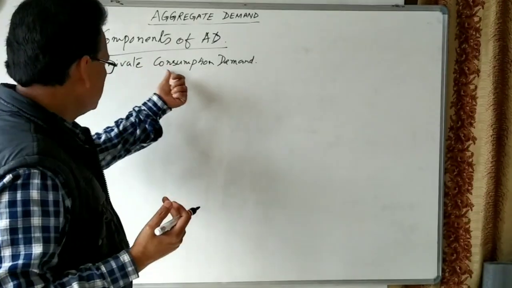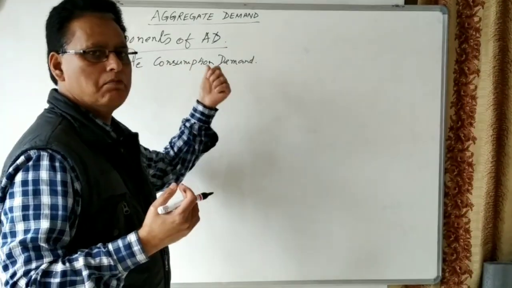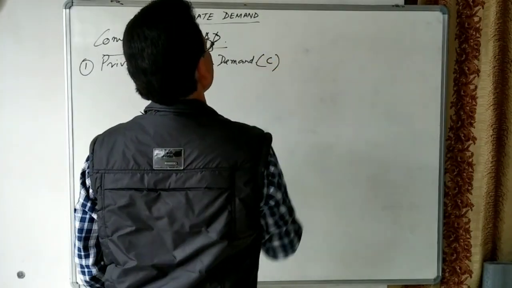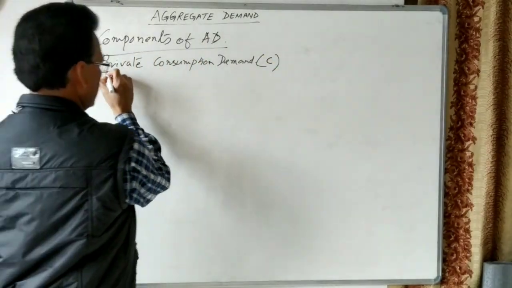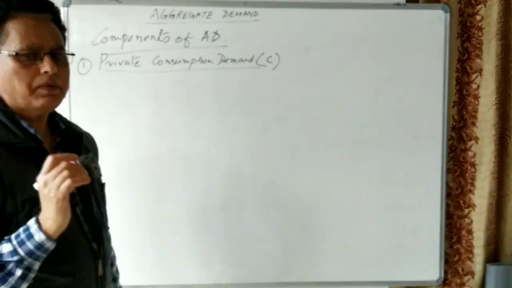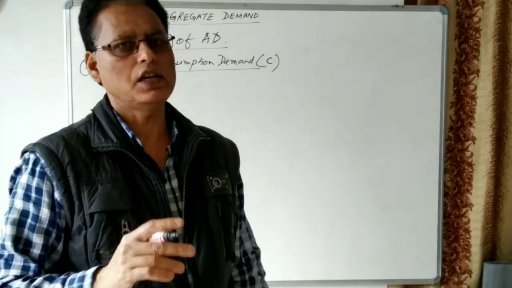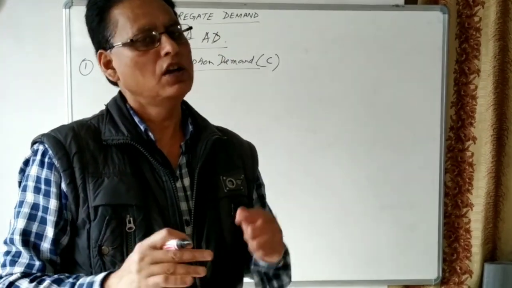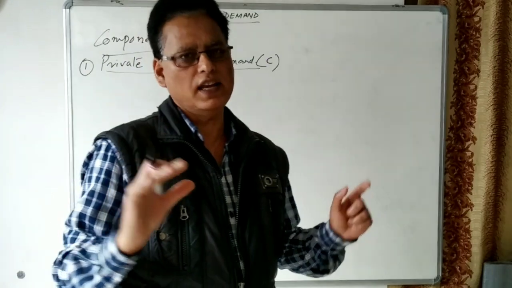Private consumption demand means the demand made by the consumer household, and this is denoted by C. It means the demand made by the consumers in an economy during an accounting year.